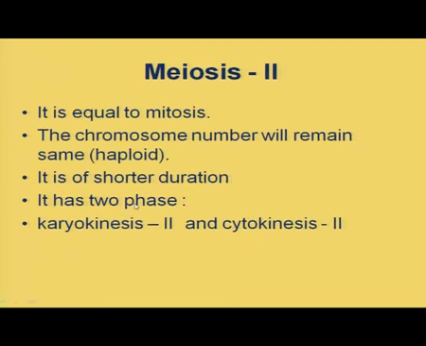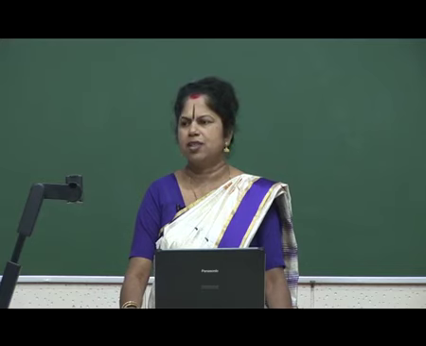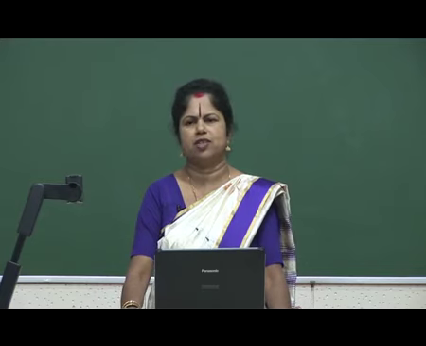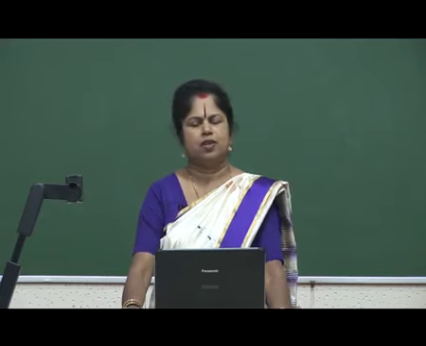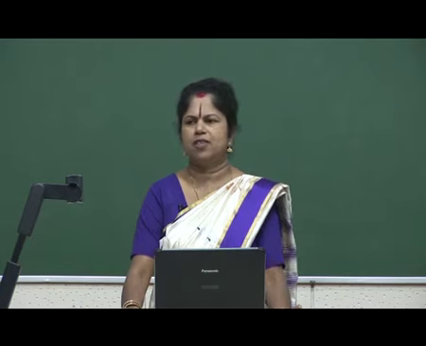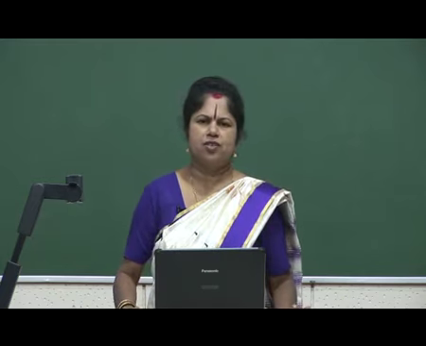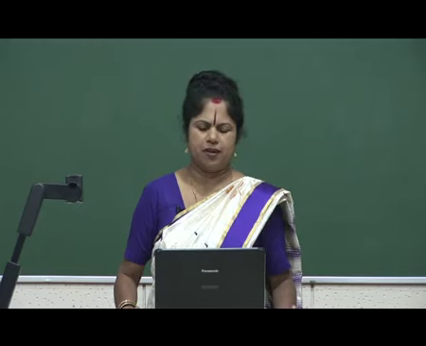Now, coming to meiosis II. Meiosis II is exactly similar to that of mitosis. So, which division is it? Again it is equational division. Mitosis is known as equational division because the two daughter cells formed after this are qualitatively and quantitatively similar.